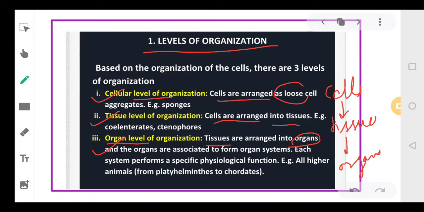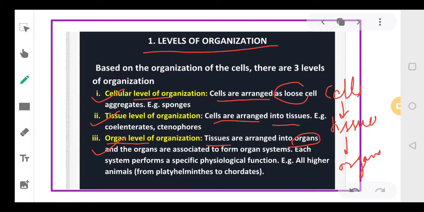On the basis of arrangement of cells, we can have three levels of organization. One is cellular level of organization, where only cells are present. Second is tissue level of organization, where cells aggregate and make groups. Similar cells are grouped together on the basis of structure and function, and this is called a tissue. Then we have the highest level of organization, which is called organ level of organization,